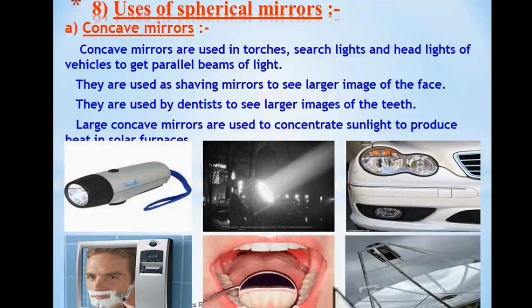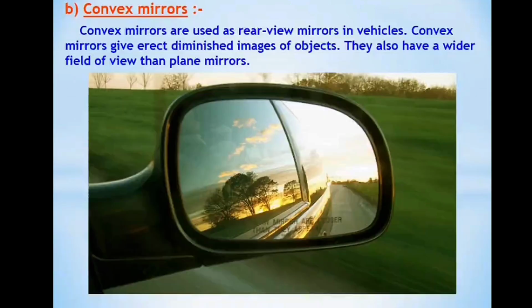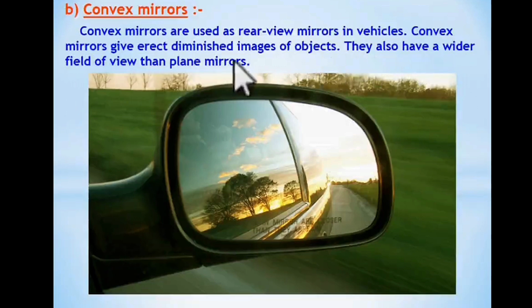Convex mirrors are used as rear view mirrors in vehicles. Convex mirrors give an erect, diminished image of objects. They also have a wider field of view than plane mirrors. I hope you understood about uses.